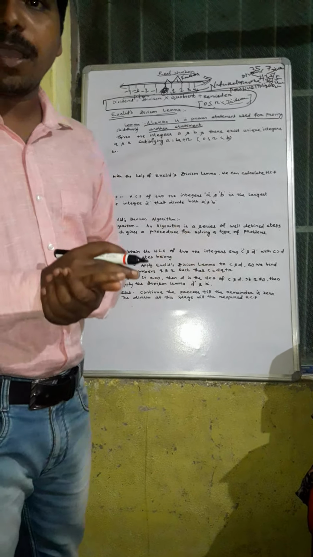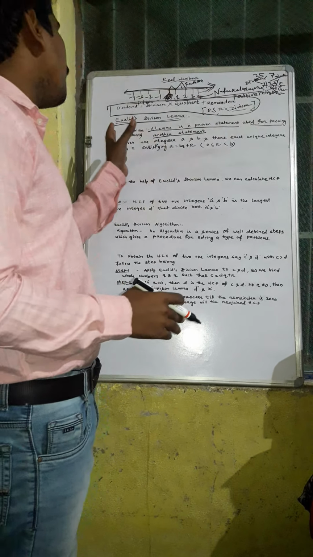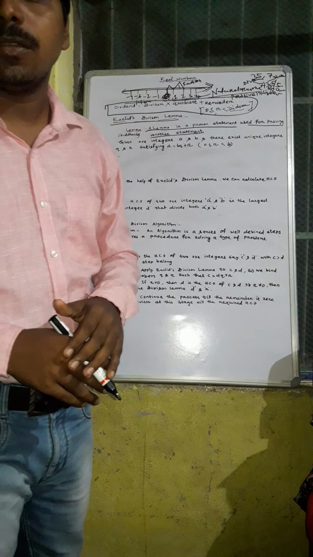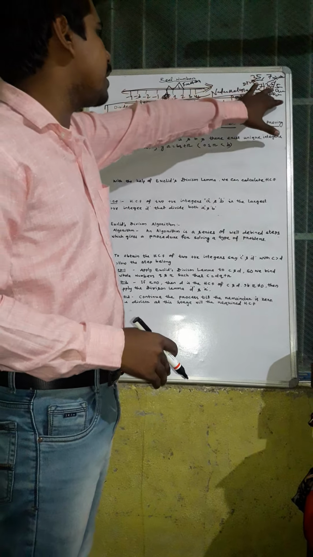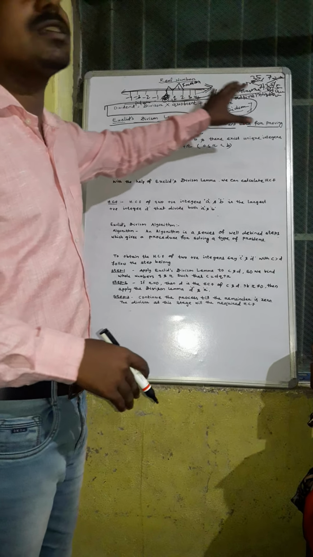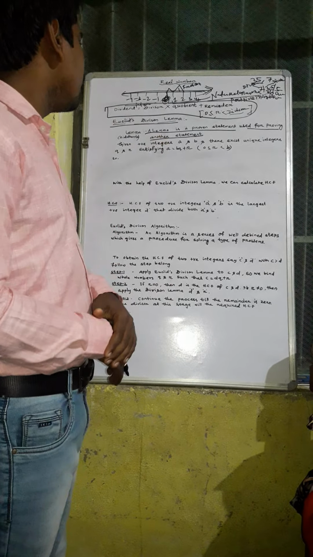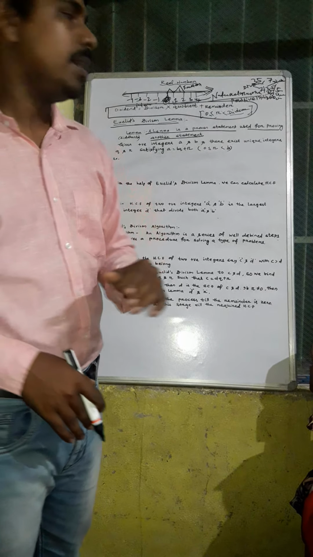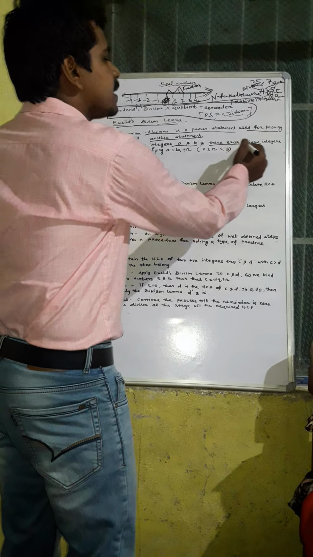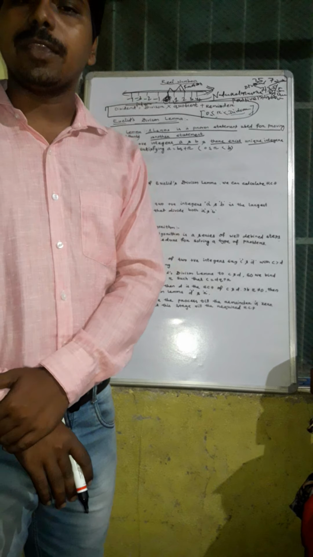You know what a lemma is: a lemma is a proven statement used for proving another statement. Now let us discuss Euclid's division lemma. In the long division method, we say that the dividend equals divisor into quotient plus remainder. This is Euclid's division lemma. Stated in words: given positive integers a and b, there exist unique integers q and r satisfying a = bq + r.